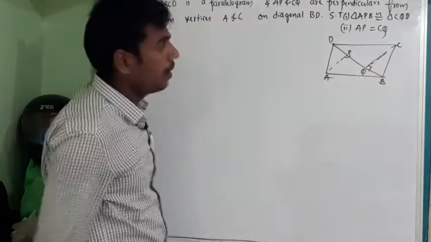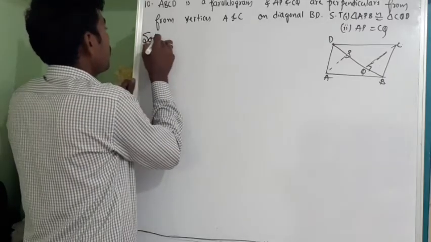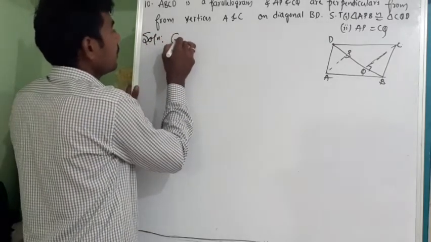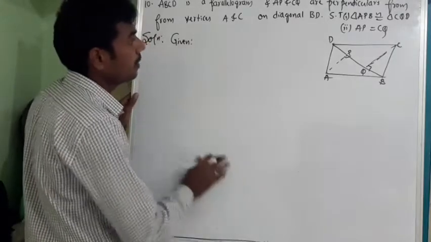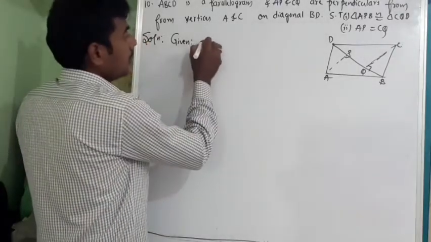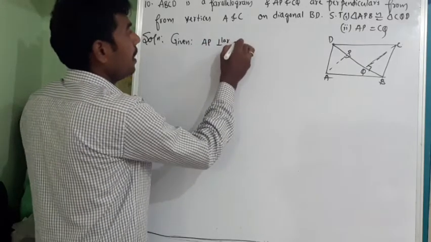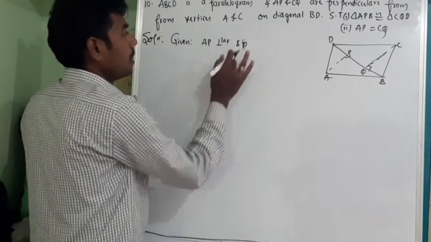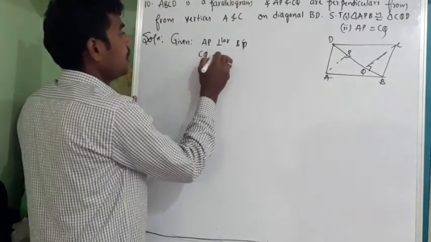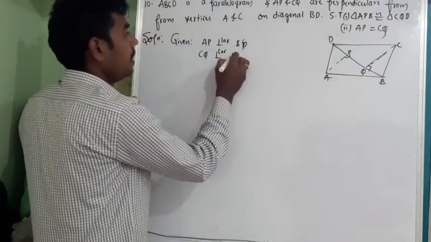Now, we'll follow the procedure. First, we need to write down the given things. What is given to us? It is given that AP is perpendicular to BD and CQ is perpendicular to BD.